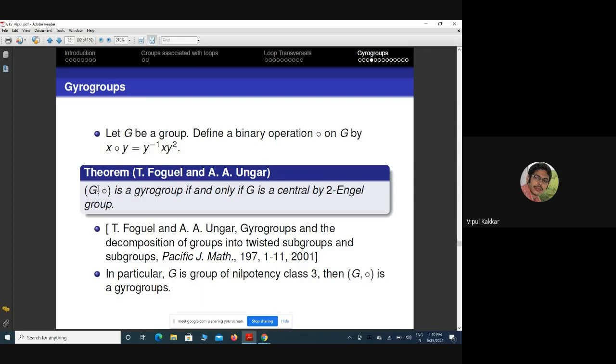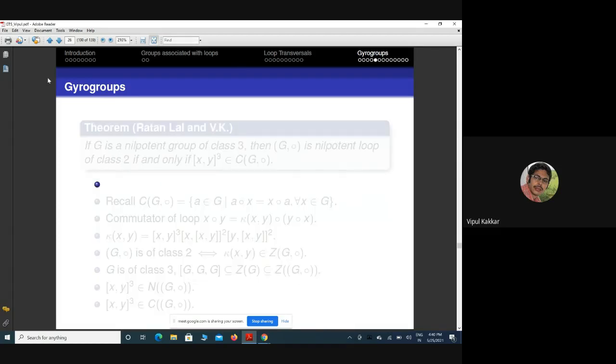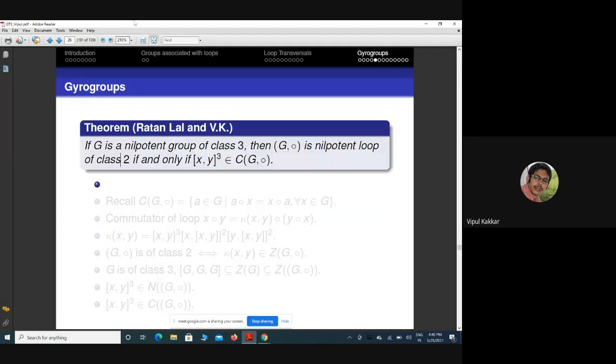Recently, together with my PhD student, we wanted to study the properties of this binary operation associated with a group. G is a nilpotent group of class 3, and we wanted to observe when G∘ is a nilpotent loop of class 2.